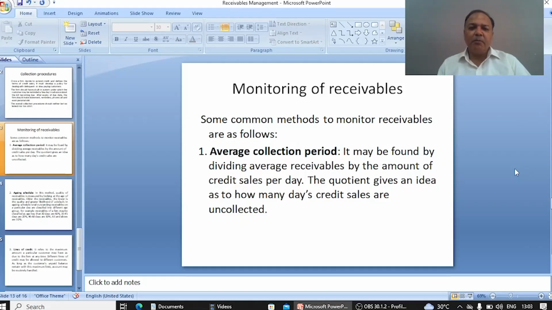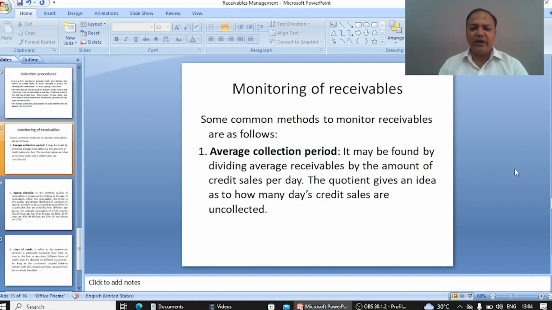Next is monitoring of receivable. Now, some common methods to monitor receivables are as follows. Number one, average collection period. It may be found by dividing average receivables by the amount of credit sale per day.